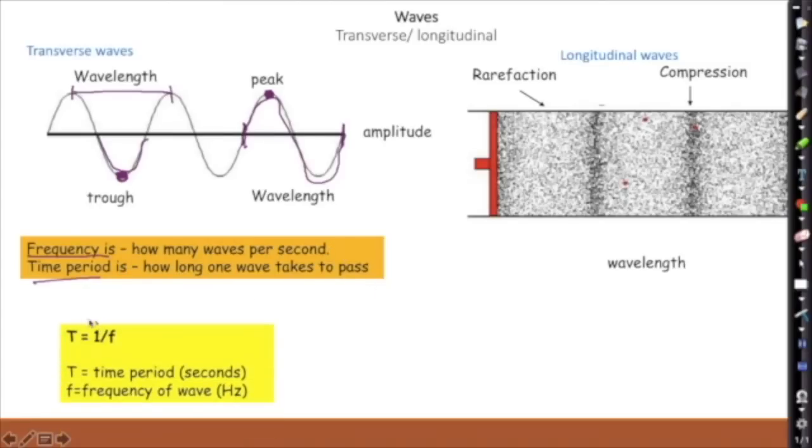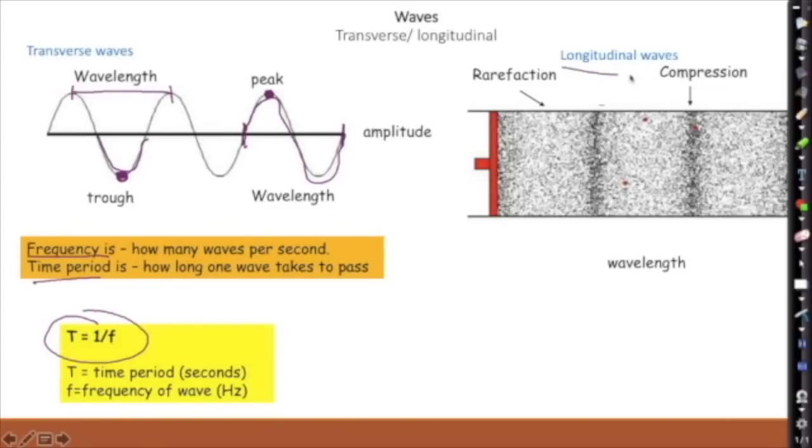And they're related using this equation here. T, for time period, equals 1 over the frequency. So the higher the frequency, the bigger the number for the frequency, the smaller the time period, the shorter the length of time of the wave. And here are the units for what they're measured in.